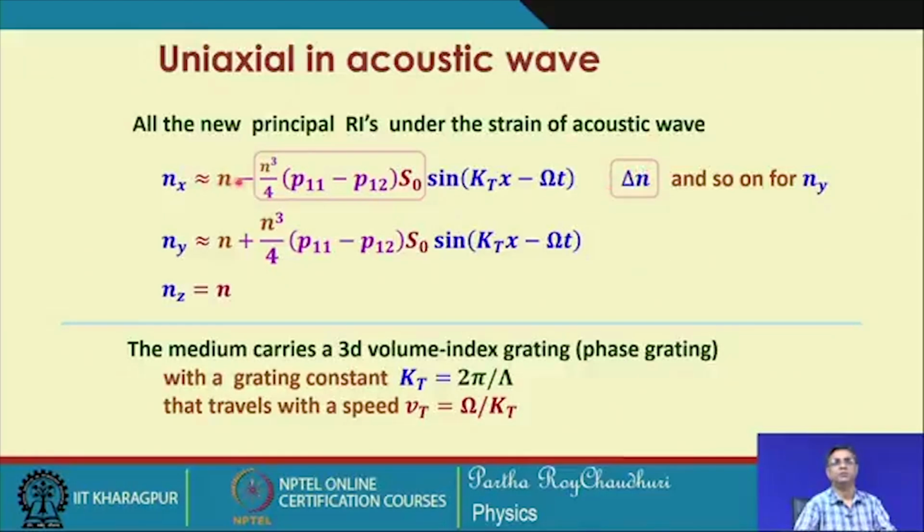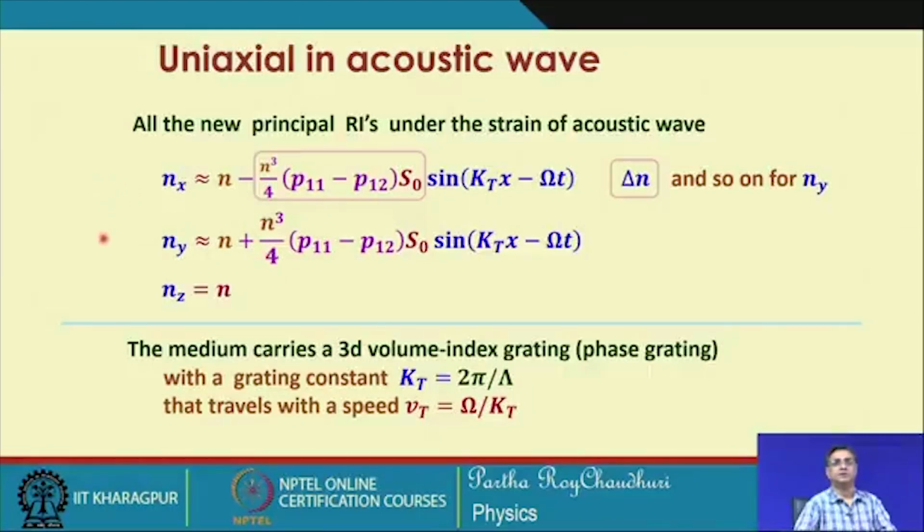So, n minus delta n sin of the phase quantity k x minus omega t, and similarly for y also this quantity can be represented as delta n, and we get a similar expression. In one case it is plus, in the other case it is minus. So, there will be a change in the phase that is associated with this.